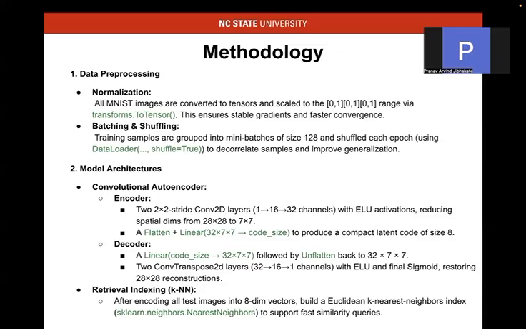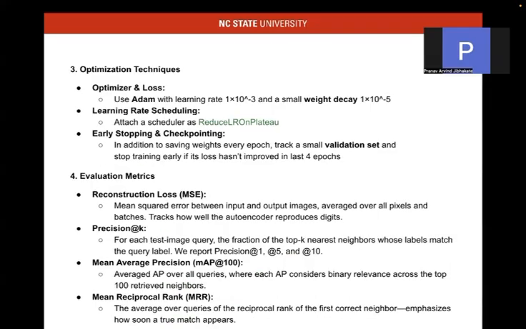Then we use KNN, nearest neighbor, for similarity search. We have used the Adam optimizer, and the evaluation metrics are reconstruction loss, precision for the top K images, mean average precision, and mean reciprocal rank.